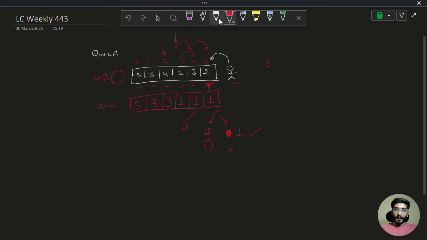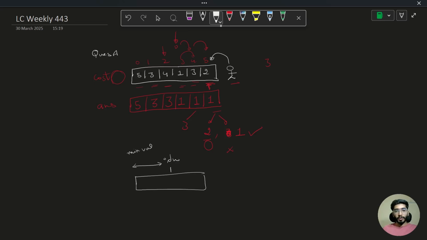By doing a dry run on this test case, we are easily able to get the idea of what we can do. If this is my array, I need to know for any index the minimum value before that index, in this range.